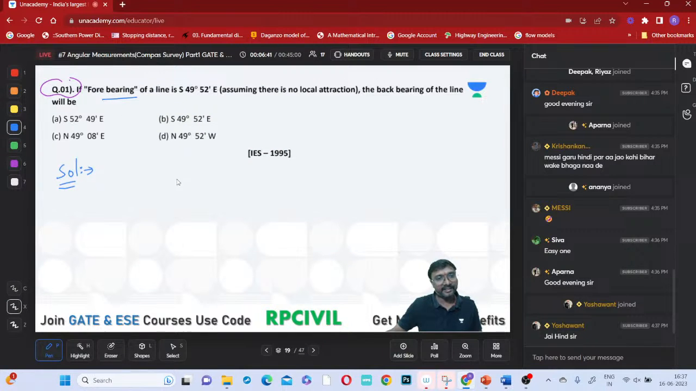Fore bearing of a line is which one? This is south 49 degrees 52 minutes east, you can say, right? Assuming that there is no local attraction, then the back bearing of this line will be, so this is your fore bearing of this line, and what will happen to the back bearing if you just observe? Exactly opposite. That south will become north, east will become west, and the angle will be as it is, that 49 degrees 52 minutes, same.